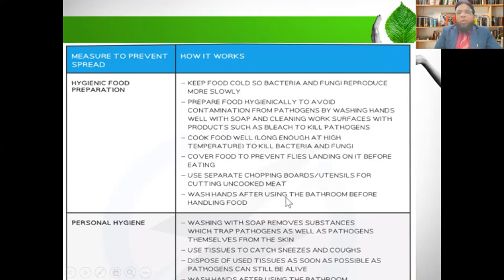Wash hands after using the bathroom. Yes, after the bathroom we should wash hands with a proper antiseptic soap, so that the germs or fecal material are removed from the hands. Now, personal hygiene. Yes, we also care about personal hygiene. For example, washing with soap removes substances which trap the pathogen, as well as the pathogens themselves, from the skin.